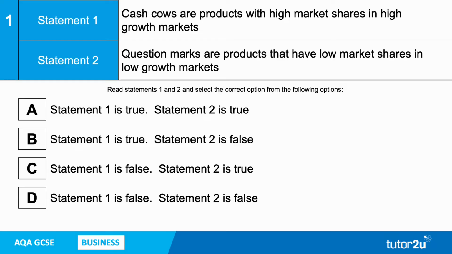So cash cows, they have high market share in high growth markets, and are question marks products with low market shares in low growth markets. Well, the correct answer here is D, because neither statement is true. Cash cows have high market shares, but in low growth markets. Question marks may have low market shares, but they're in high growth markets. So neither statement is true, and therefore D is the correct answer.